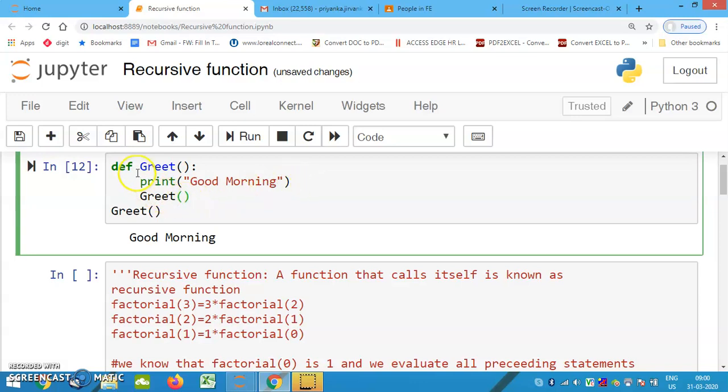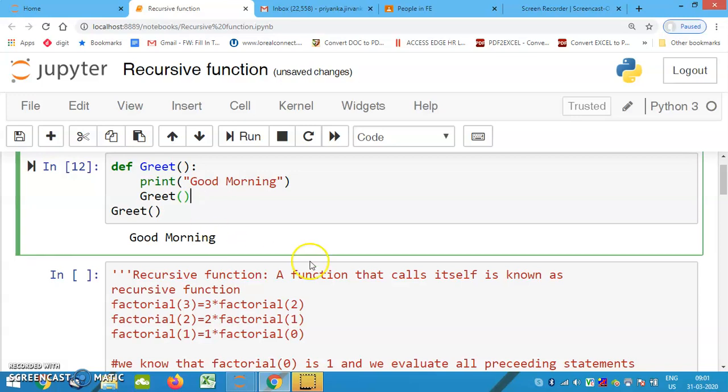Inside the greet function, inside the function definition, I am calling the function. So it will go and print good morning, good morning, good morning, n number of times, an infinite number of times, as I have not mentioned where to stop. I will not execute this code. You can execute this code. It will carry on executing n number of times.